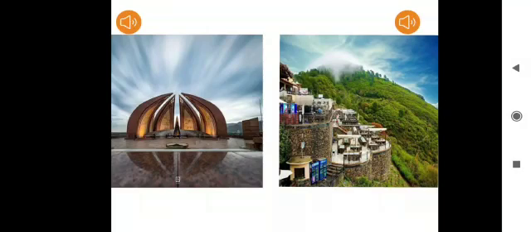So this garden is located at the top of the hill, and this hill is in the middle of the Margalla Hills. It means this hill is a part of the Margalla Hills. Daman-e-Koh Park is a very famous lookout point, and it is very beautiful, from which you can see the beautiful views of Islamabad.